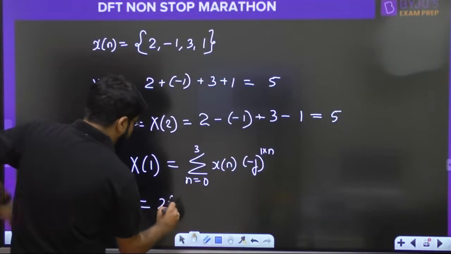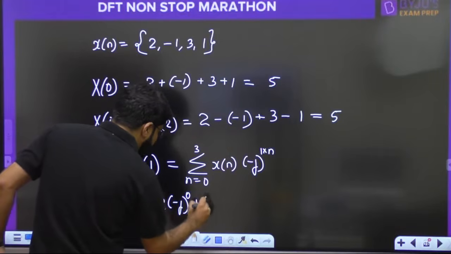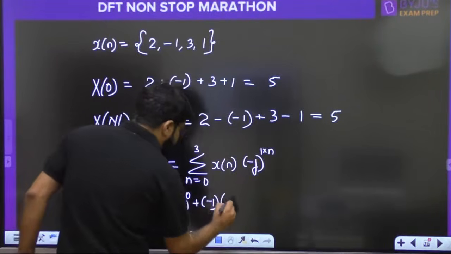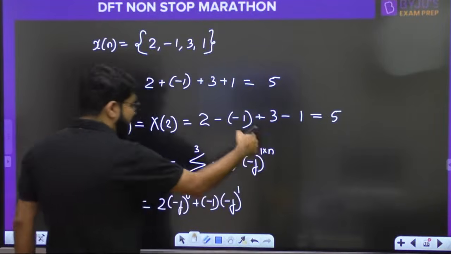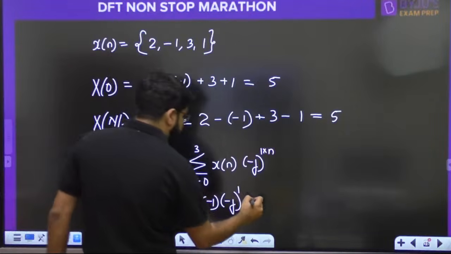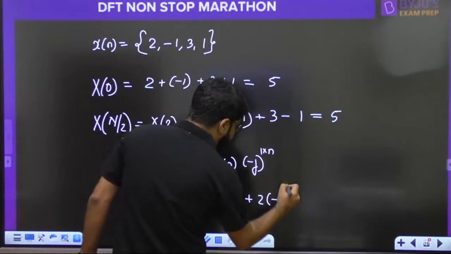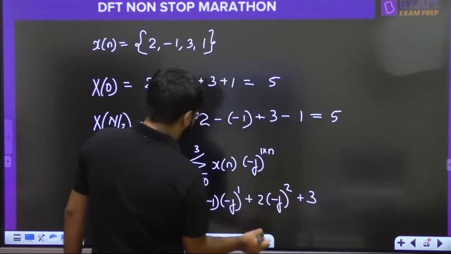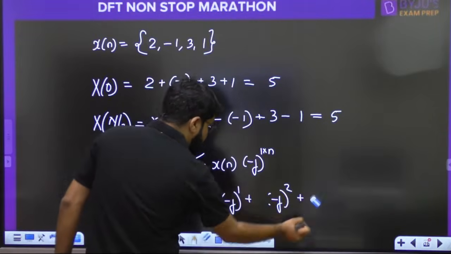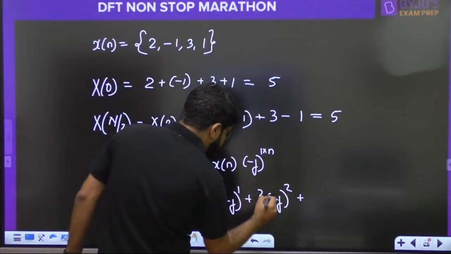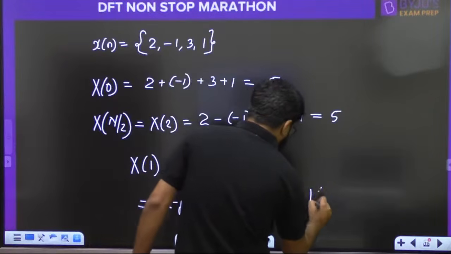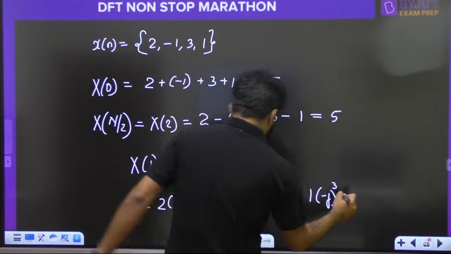What is x0? 2 into minus j to the power 0, plus the next value minus 1 into minus j to the power 1. N equal to 0, 1, 2, 3, we are summing, plus, sorry, this is not 2, this is 3, into minus j to the power 2, and the next is 1 into minus j raised to the power 3.